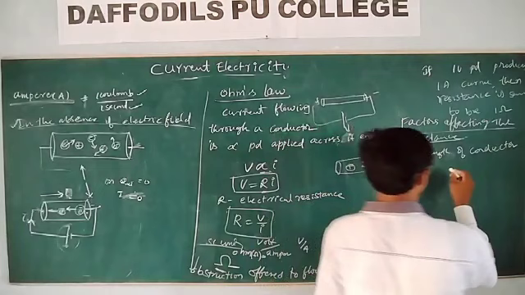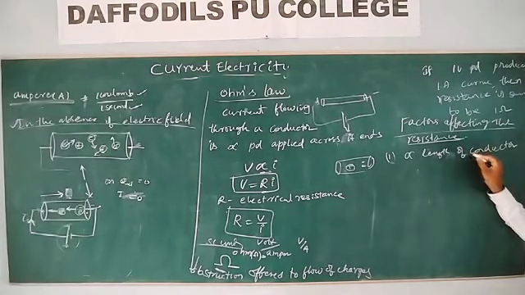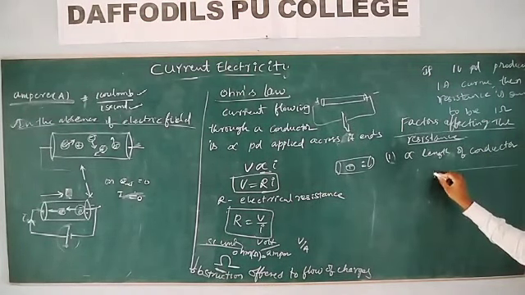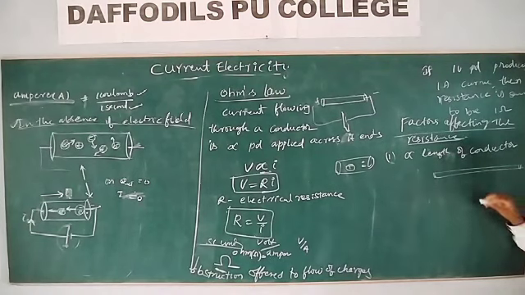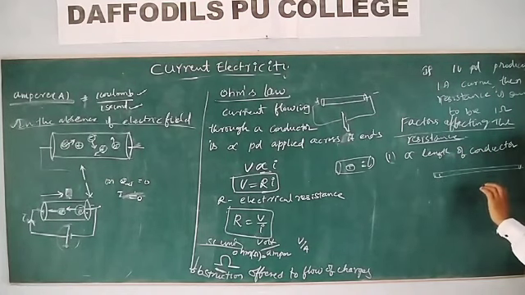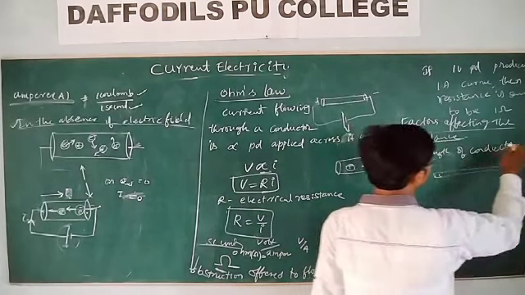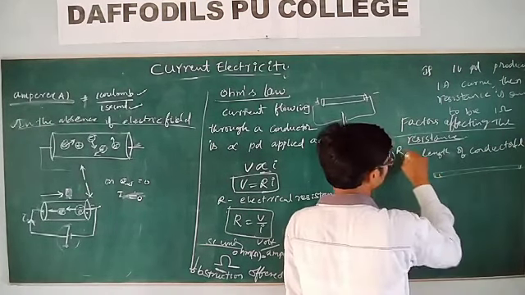Now look at this one. If the length of the conductor is more, the electron has to travel more distance, and meanwhile it has to go through more collisions. Because of more collisions, the resistance of the conductor increases. So more is the length of the conductor, more is the resistance. Less is the length, less is the resistance. So R is proportional to length.